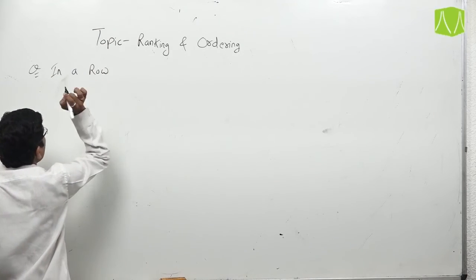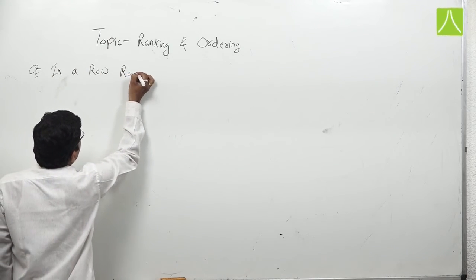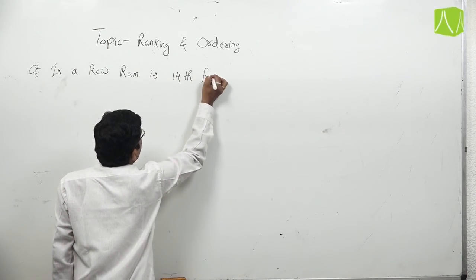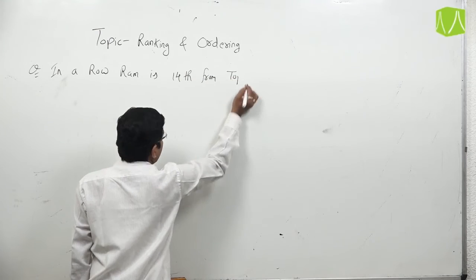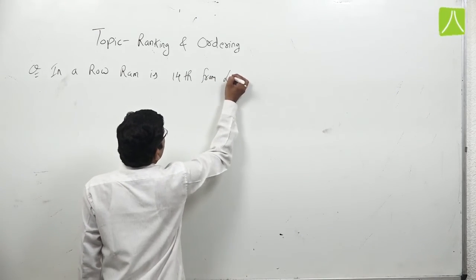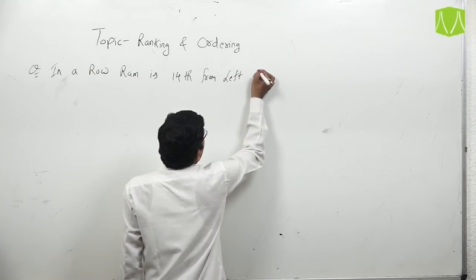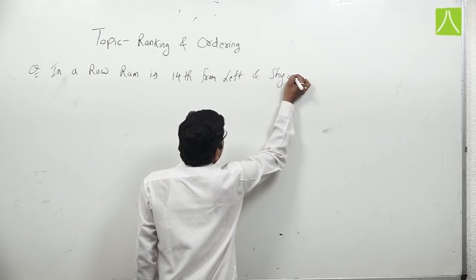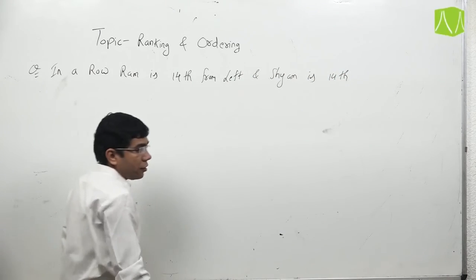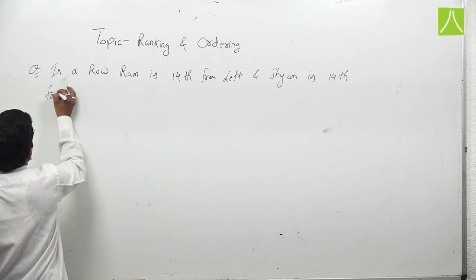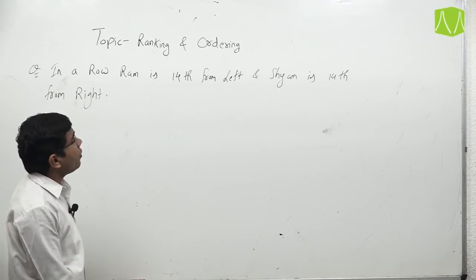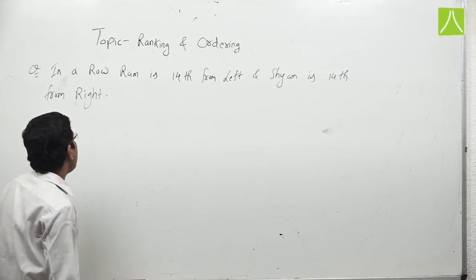In a row, Ram is 14th from left and Shyam is 14th from right.